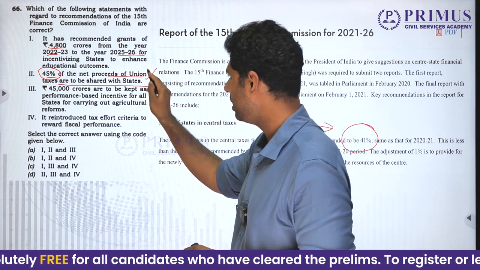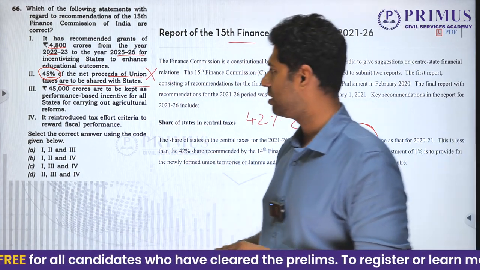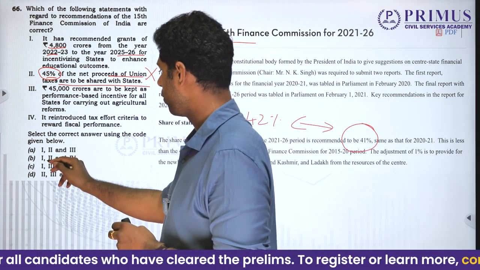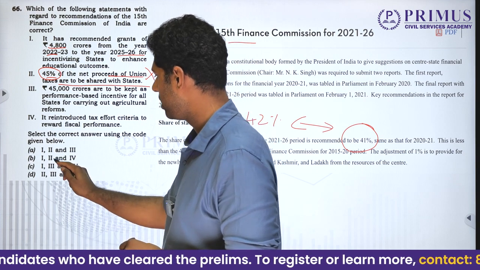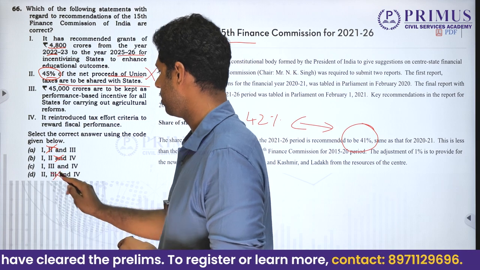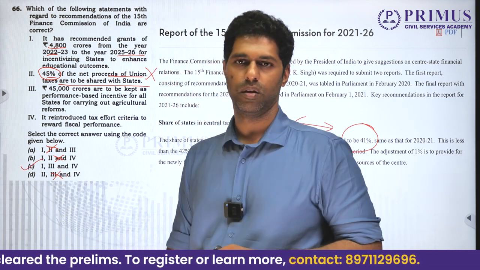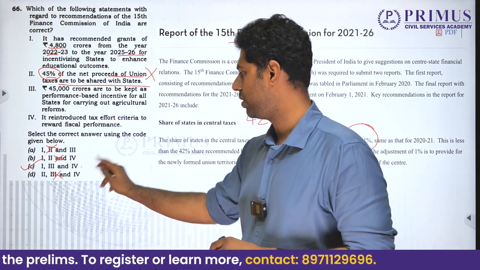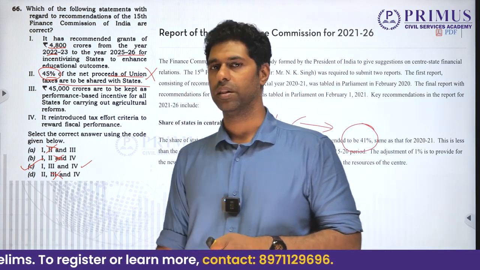So when you eliminate the second one as wrong, if you go to the options, you find that the second one is there in A, B and D. You are only left with C, right? The easiest way to solve this question is through this method.